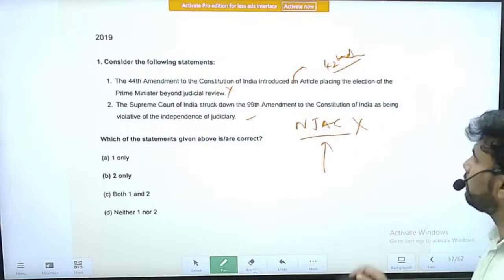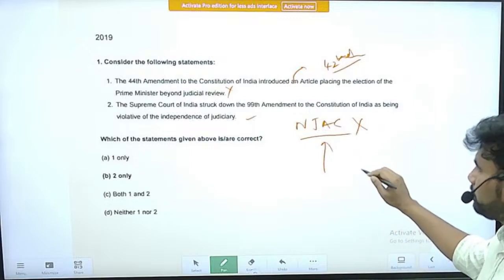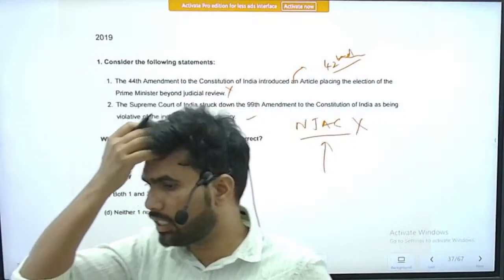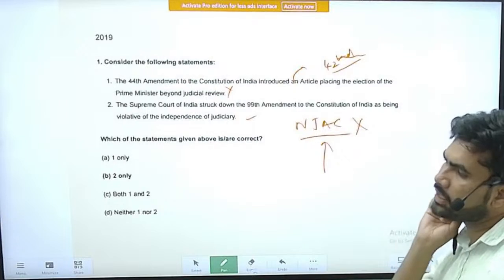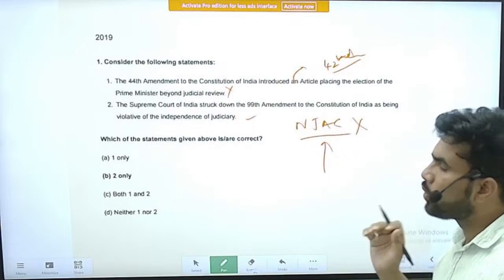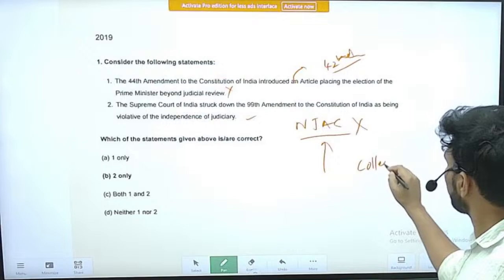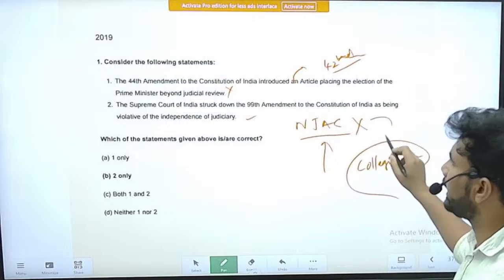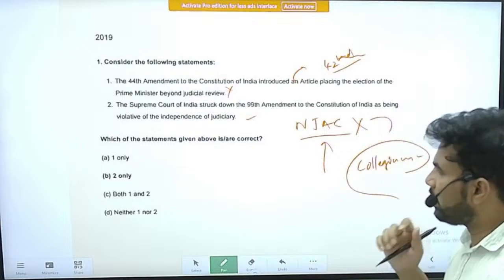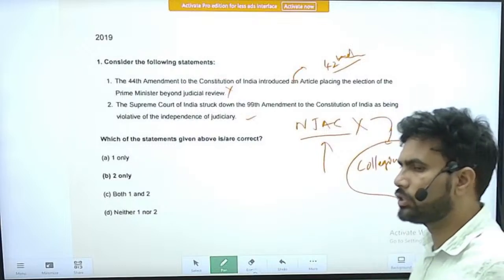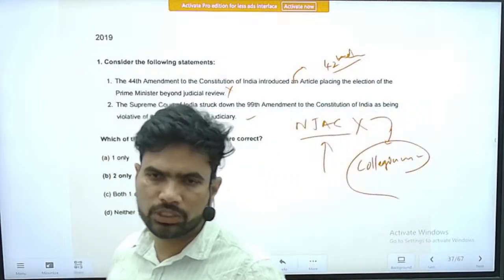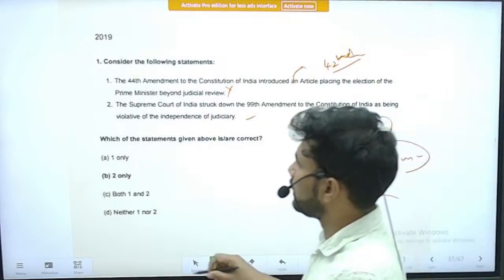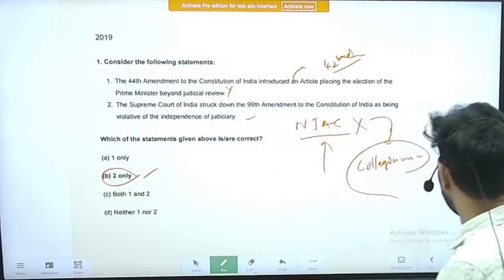So still we are following the method of judges appointing judges, the collegium system. The exact word I was unable to recollect. The NJAC, the 99th Constitutional Amendment, tried to remove the collegium system of appointments to the higher judiciary, but that has been struck down by the Honorable Supreme Court. So the correct option is option B, only 2 is correct.